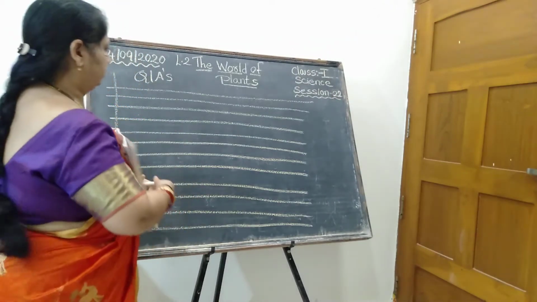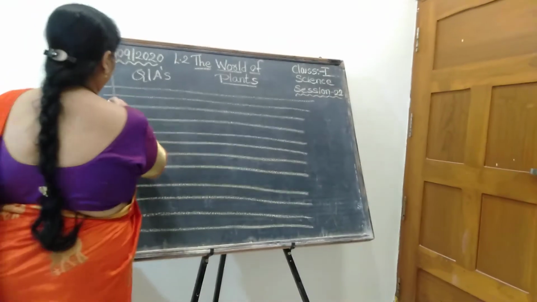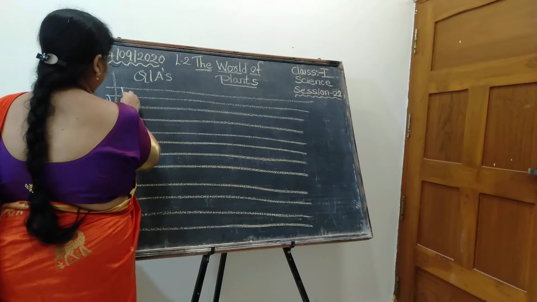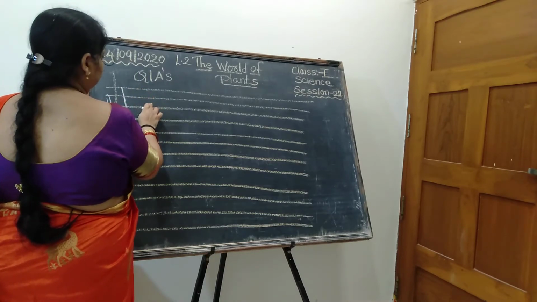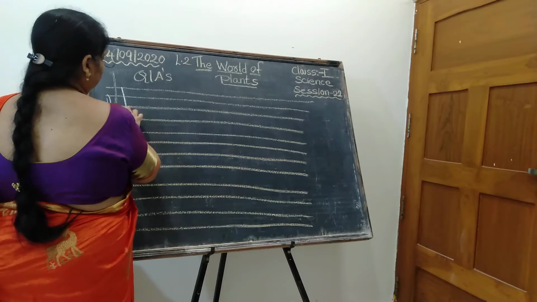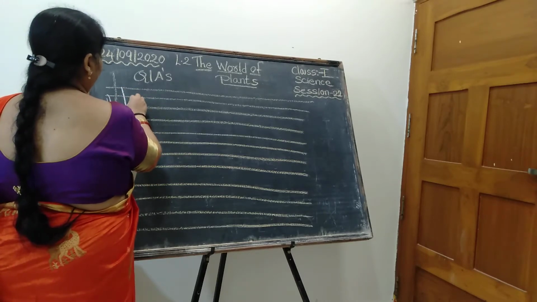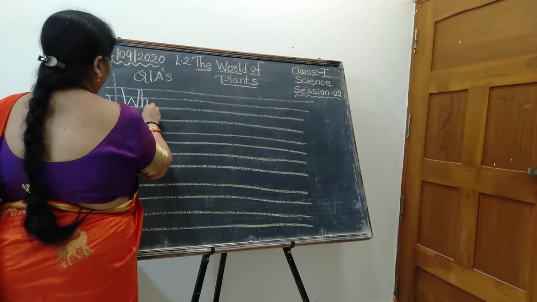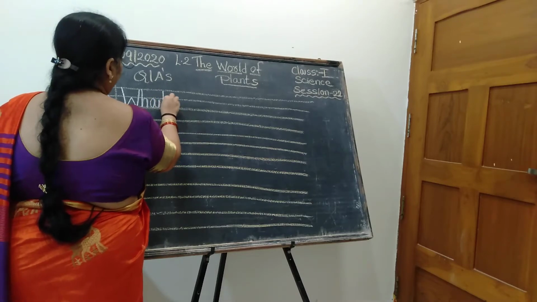What are trees? Now start with the capital letter, children. You should start with the capital letter. See, look at your first letter. First line, second line, third line, fourth line. So the teacher is using the first 3 lines. Touch the first 3 lines for W. Now I am going to write in split handwriting. It's not cursive. What are trees?